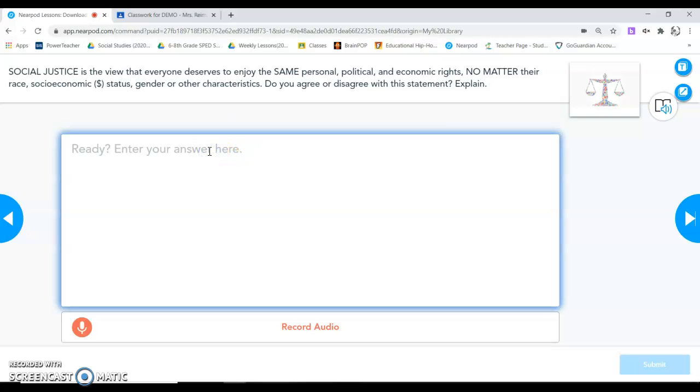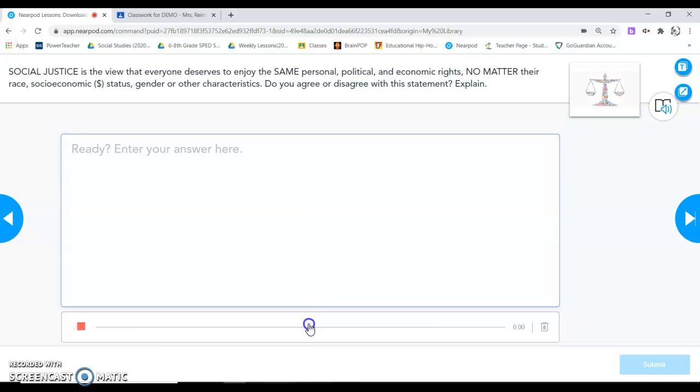So you could say, yes, I agree, or no, I don't agree. And then you can record your answer here on the bottom. Yes, I agree, everyone should have the same personal rights. Or no, I don't think everyone should have the same personal rights because, and then your answer. And then when you're done, you click this little blue button. I'm sorry, this button down here. And then you click this blue submit button on the bottom to submit your answer.